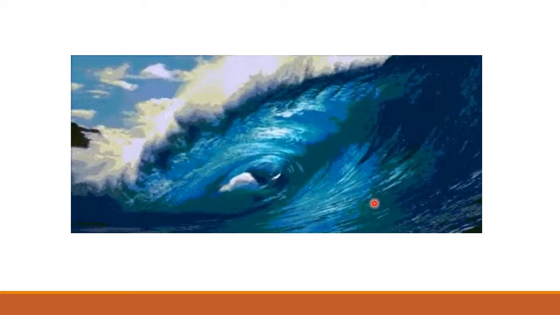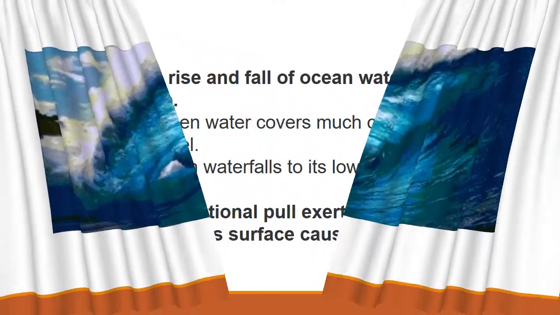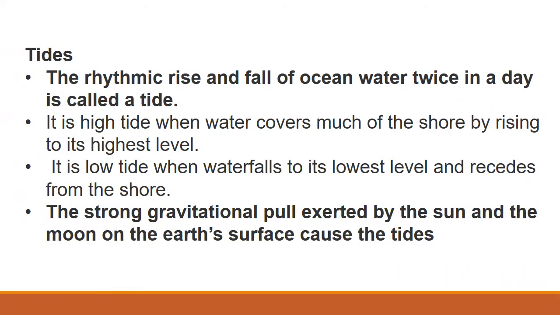Okay, next we are going to see about tide. So what is tide? The rhythmic rise and fall of ocean water twice in a day is called tide. It is called high tide when water covers much of the shore area by reaching its highest level, and it is called low tide when it covers less area of the shore.